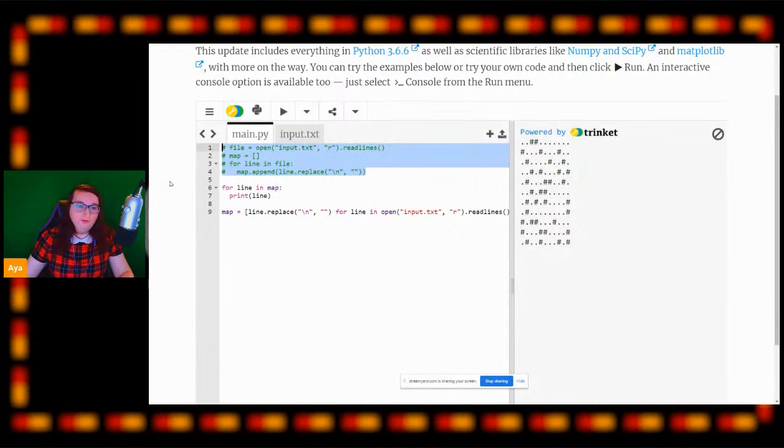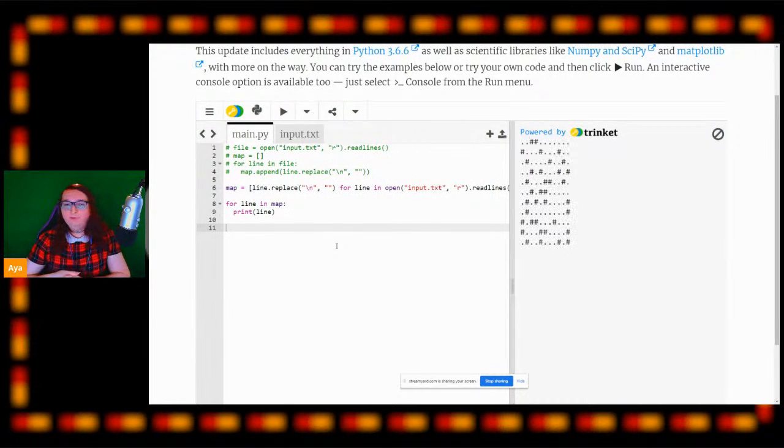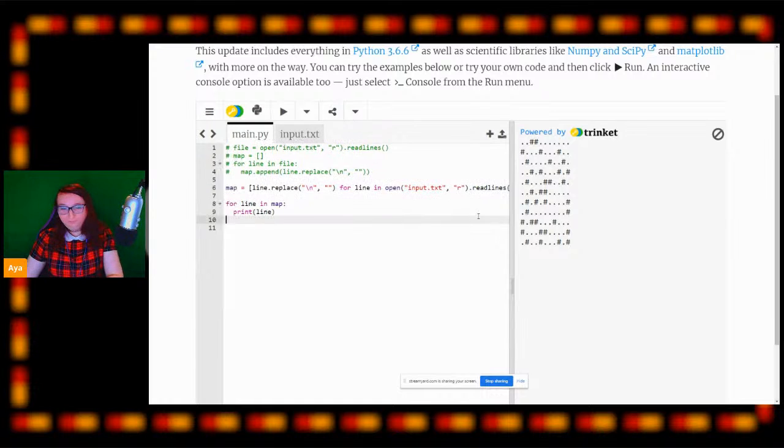So if I just comment all of this out, bring our list comprehension up to the top here, and then run the code, we will see we get the exact same thing, but this runs a lot faster and a lot more efficiently. It's saying we're creating an array, and it's going to be line.replace the new line character with blank for every line in the array, which is generated by opening our file as readlines.